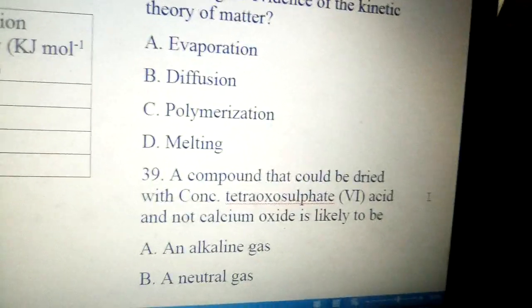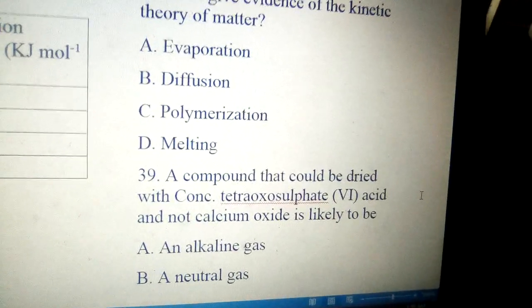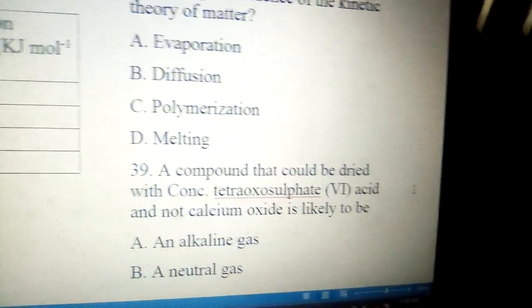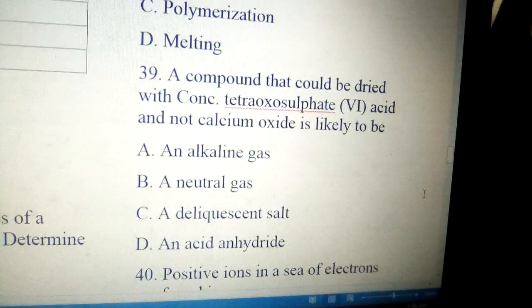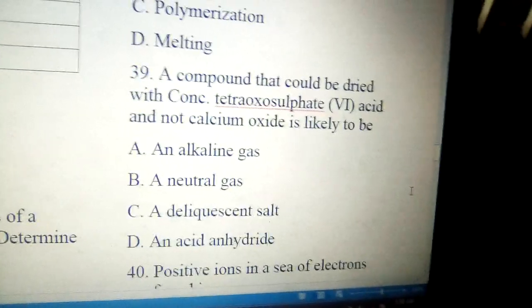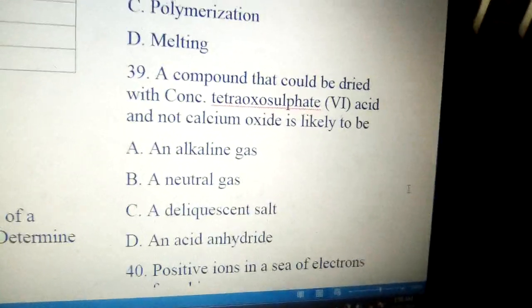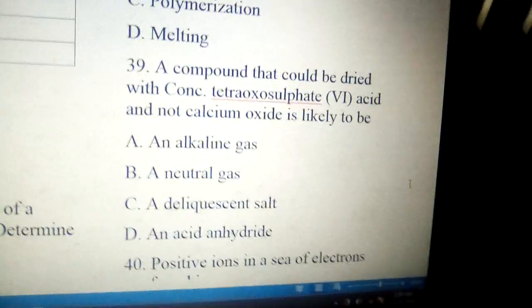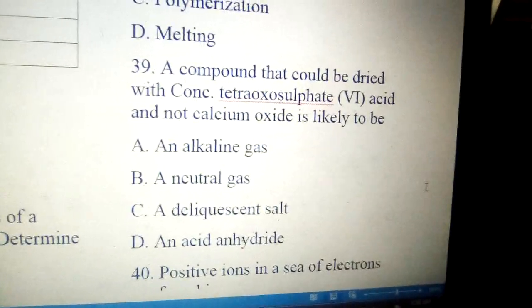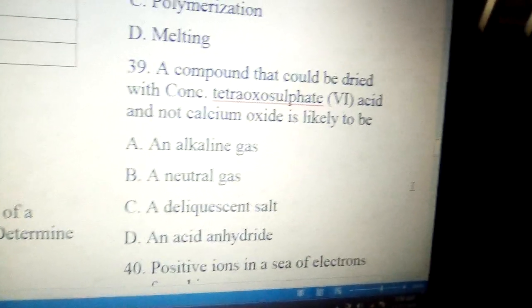39. A compound that could be dried with concentrated sulfuric acid and not calcium oxide is likely to be, since the drying agent involved there is an acid: A, an alkaline gas; B, a neutral gas; C, a salt; D, an acid anhydride. So the answer should be D, an acid anhydride, because a drying agent should not react with the compound it's being dried with.